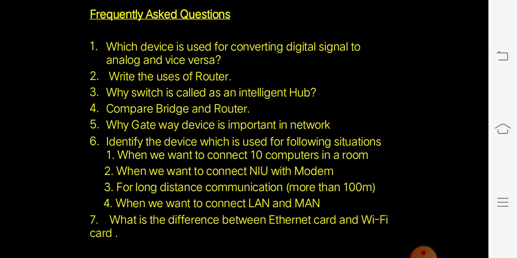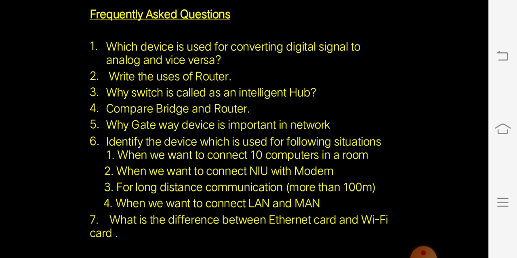Identify the device which is used for the following situations. When we want to connect 10 computers in a room, we need to use either a hub or a switch. When we want to connect NIU with modem, we need a connector called RJ45 connector. For long distance communication of more than 100 meters, we need either a router or else we can use a repeater. When we want to connect LAN and MAN, we need a gateway.